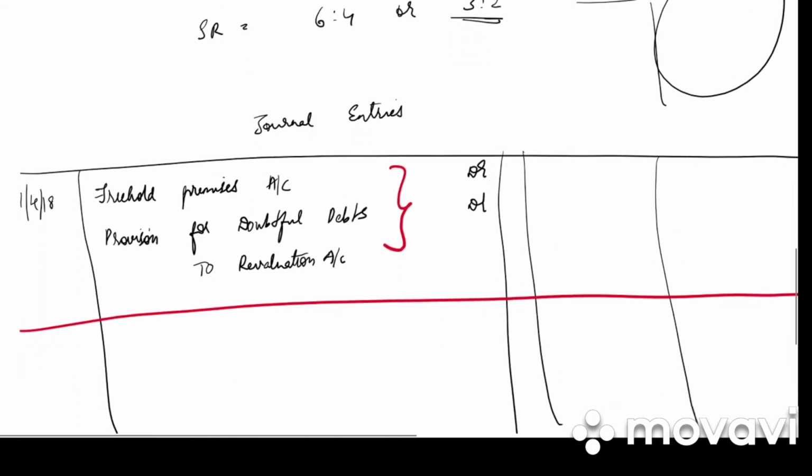So freehold premises, what is it? It is undervalued by 5,000. So 5,000 debit. Provision for doubtful debts is reduced by 1,000. Total revaluation is 6,000. Write down the narration. Increase in the value of freehold premises and decrease in provision for doubtful debts.